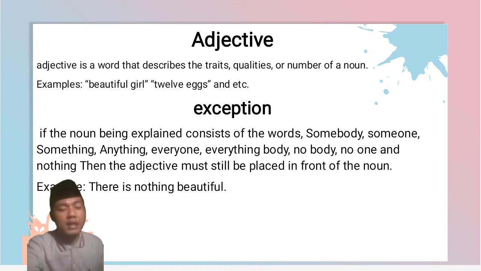But here adjective has exceptions. If the noun being explained consists of words like somebody, someone, something, anything, everyone, everything, nobody, no one, and nothing, then the adjective must be placed after the noun. For example, there is nothing beautiful. Like this.